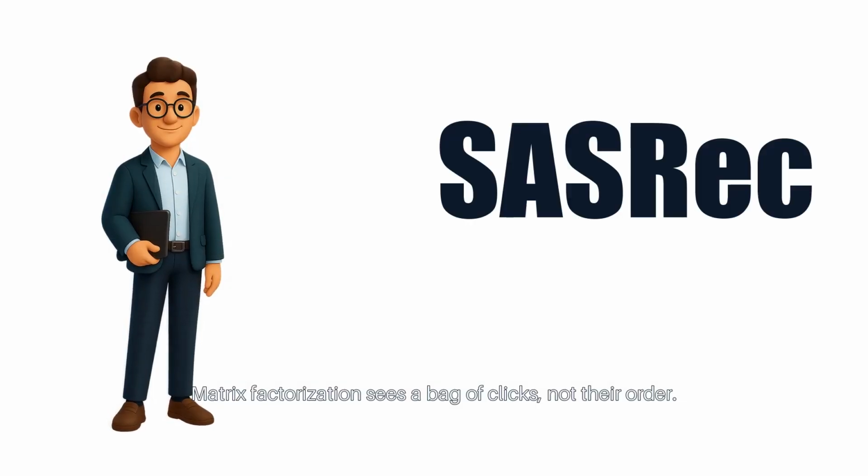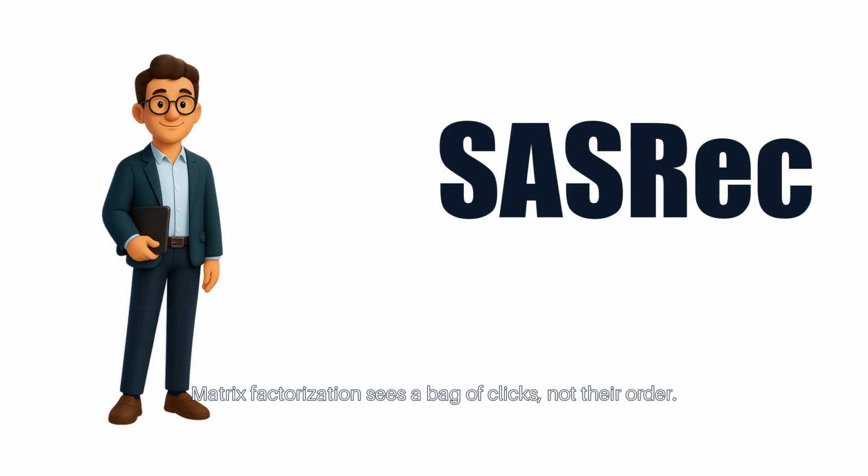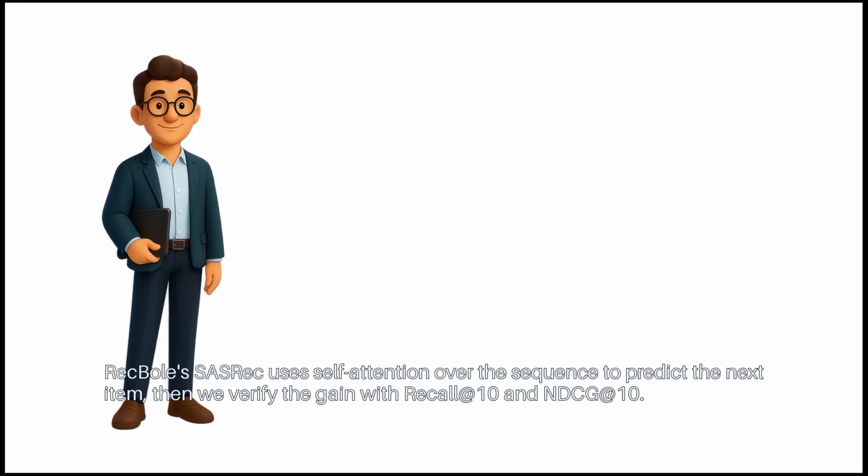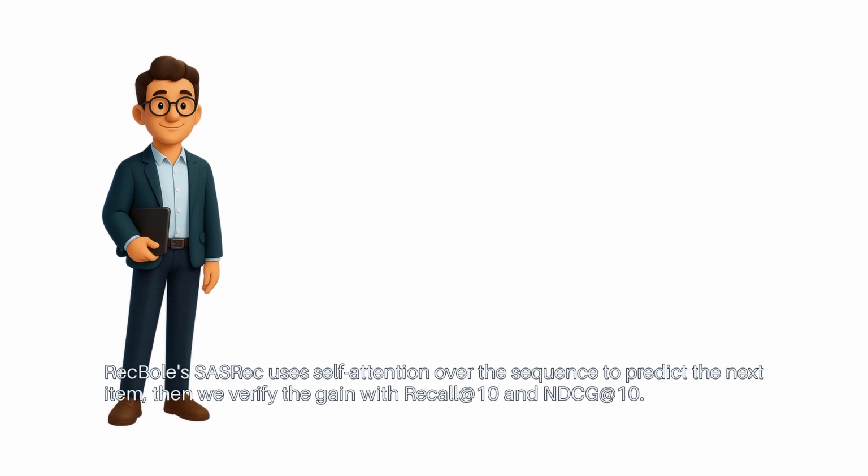Matrix factorization sees a bag of clicks, not their order. RecBole's SASRec uses self-attention over the sequence to predict the next item. Then we verify the gain with recall at 10 and NDCG at 10.